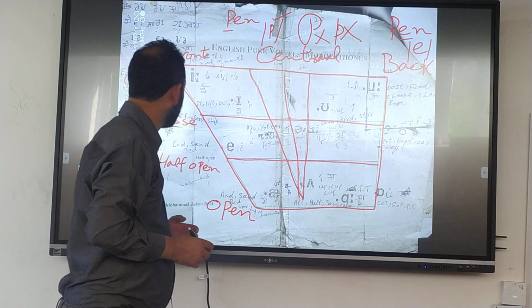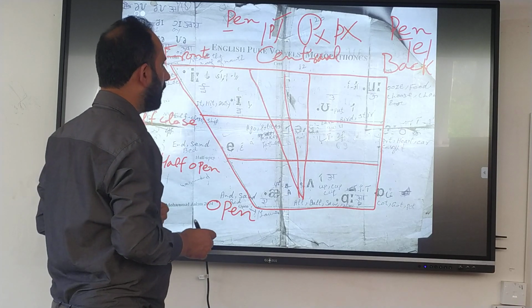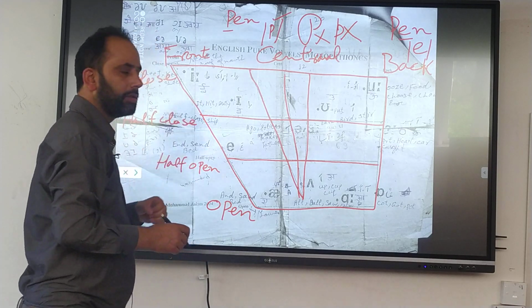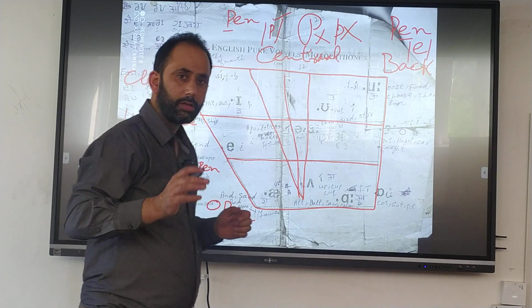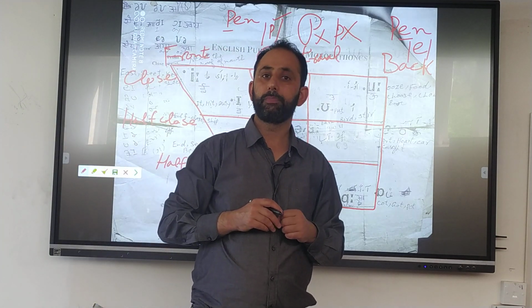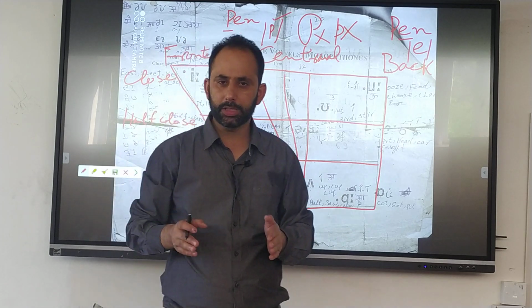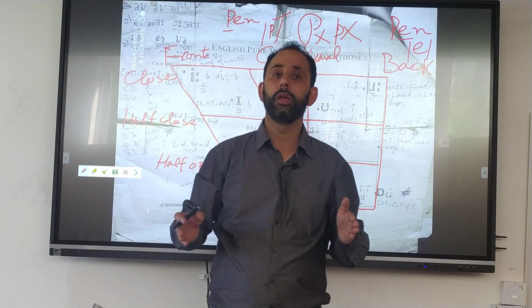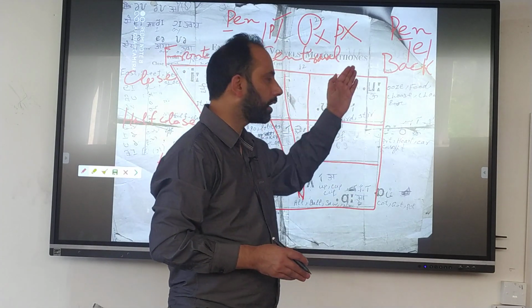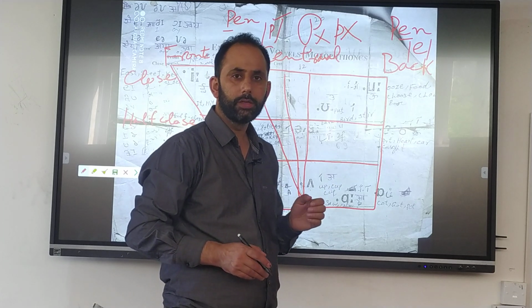Now I will write these pure vowels, and you have to remember their symbols, because they do not match the alphabets as we have seen in the case of consonants.